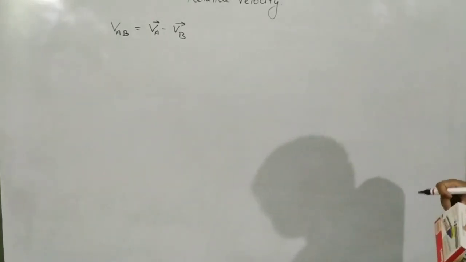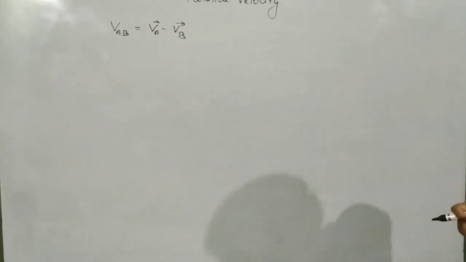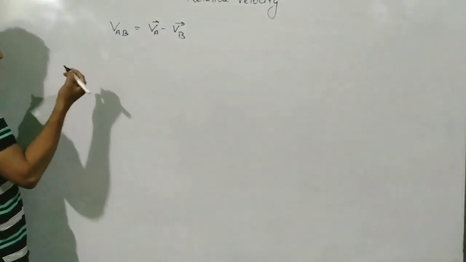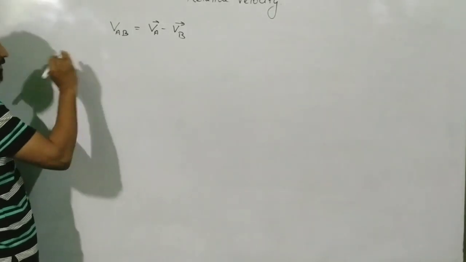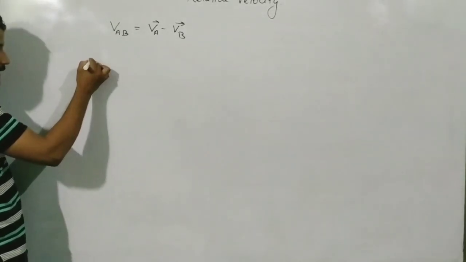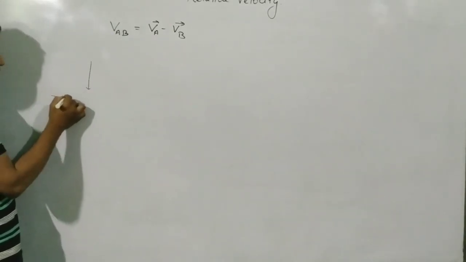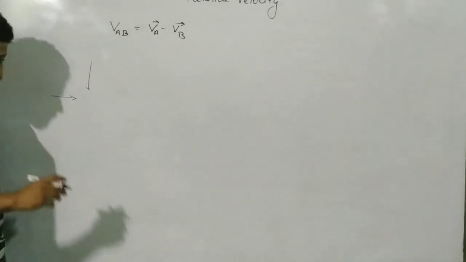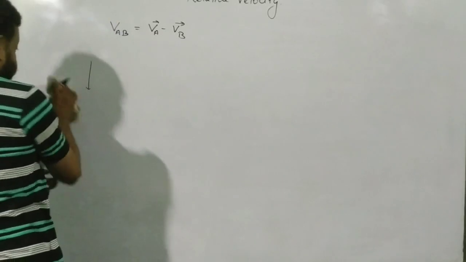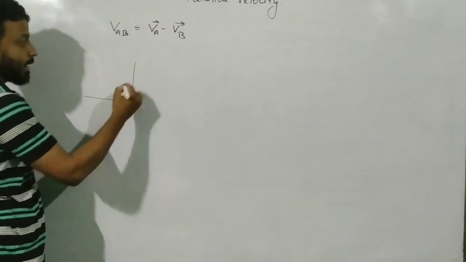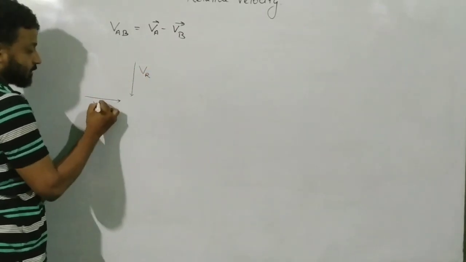The first example which I am going to take is the concept of the rain and man problem. The person is moving and it's raining also. So that is the first area of discussion. Let us start with this concept and I will give you the glimpse over here. Consider that the rain is falling down, and you have a man moving in this direction. This is the velocity of the rain and this is the velocity of the man.